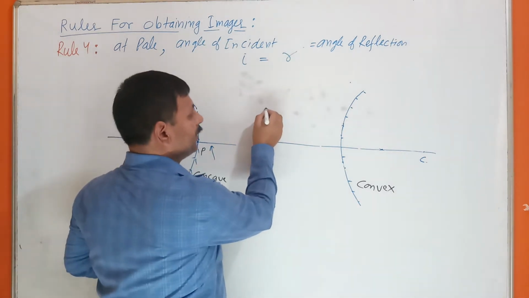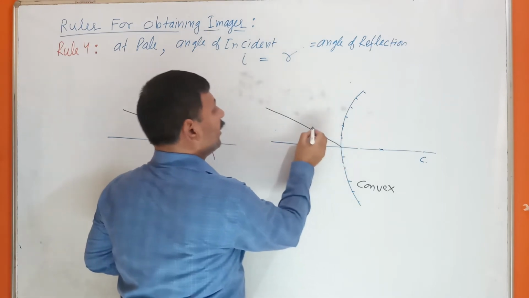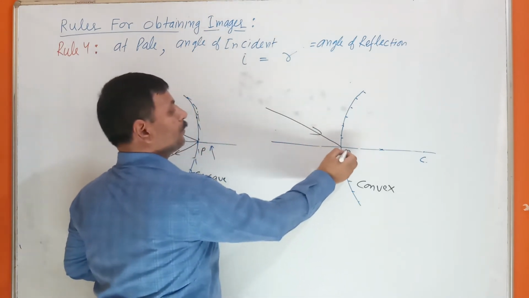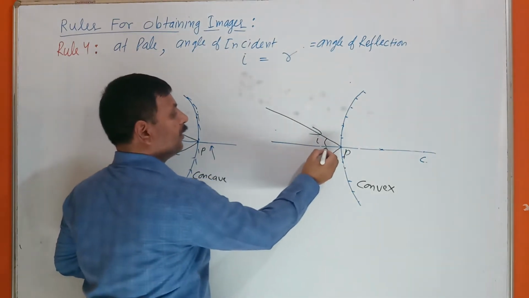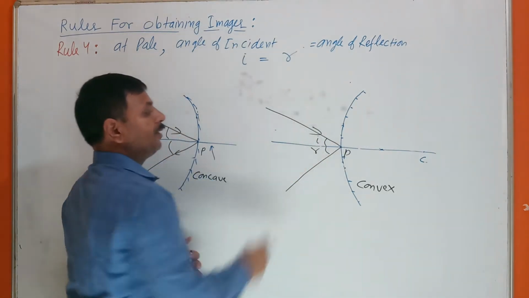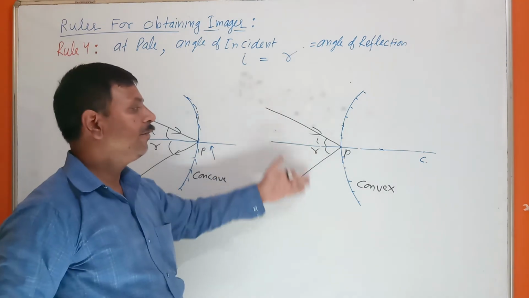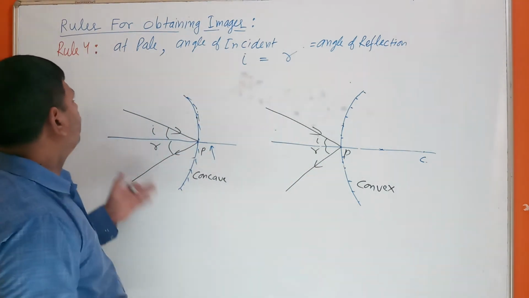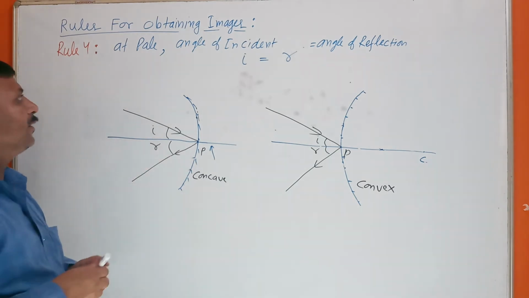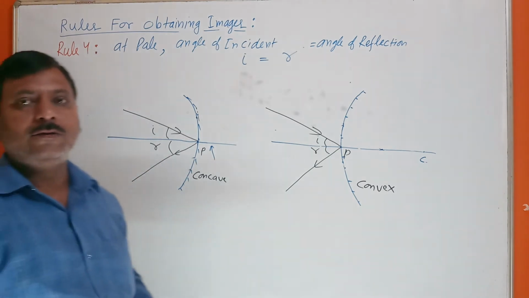Here also we can use it. Suppose a ray is falling at the pole, angle of incidence is equal to angle of reflection, we can measure it as 30, 30, or 40, 40. After reflection, for formation of the image we can use this fourth rule also.